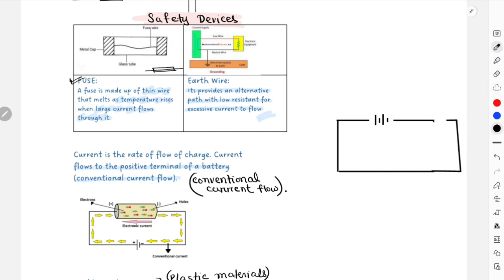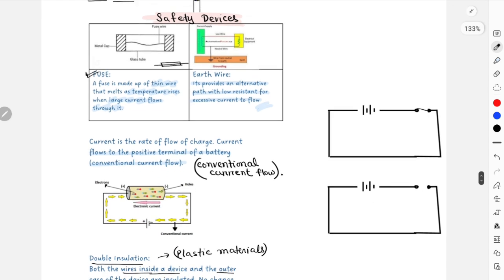This is how a complete circuit would look. This is your switch. When the switch is closed, this is your complete circuit. We'll copy this and paste it over here. When the switch in between the circuit is open, now this is an incomplete circuit.